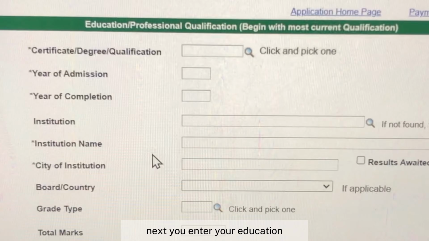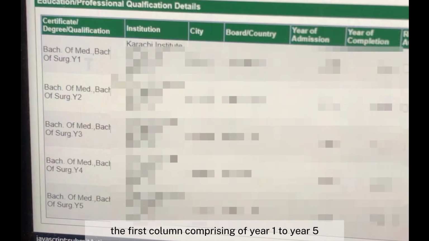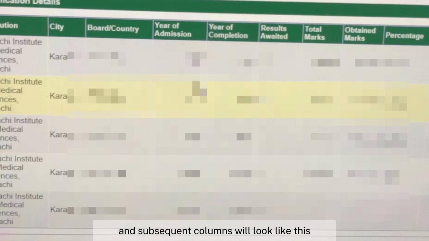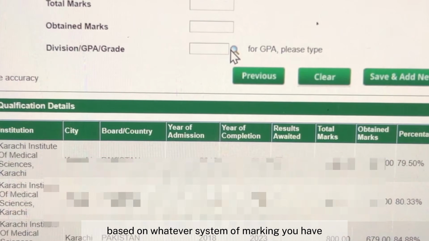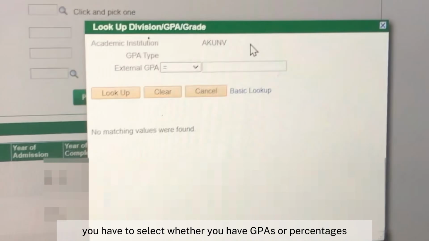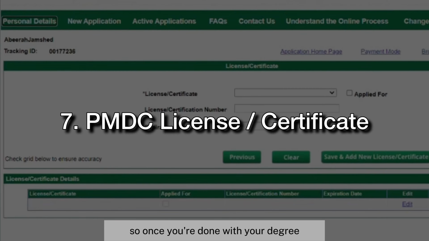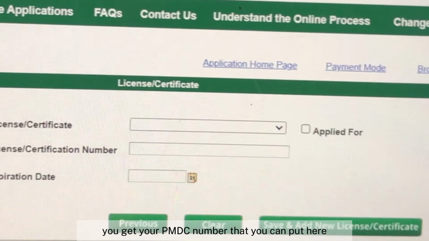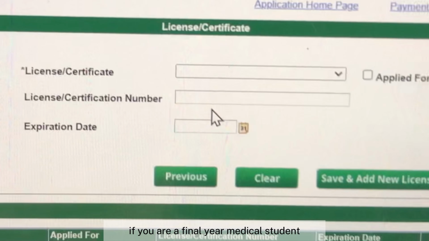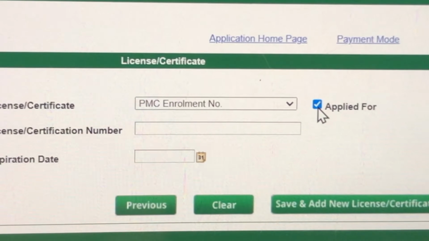Next, you'll enter your educational and professional qualifications, which will look something like this when it's done, with the first column comprising of year 1 to year 5. And subsequent columns will look like this. Based on whatever system of marking you have, you have to select whether you have GPAs or percentages and then click on proceed. Once you're done with your degree, you get your PMDC number that you can put here. If you are a final year medical student, you can just select applied for.